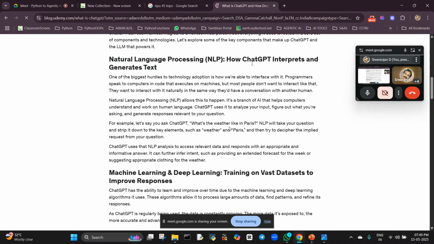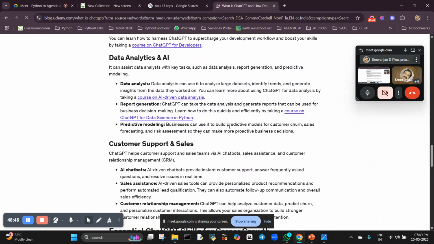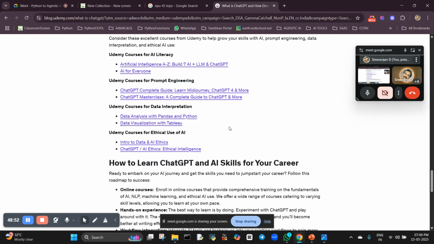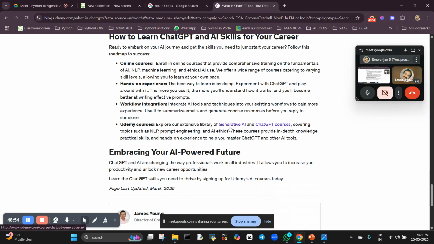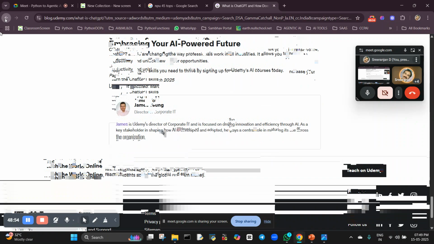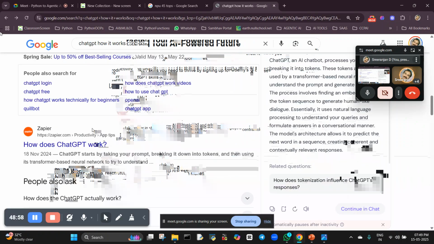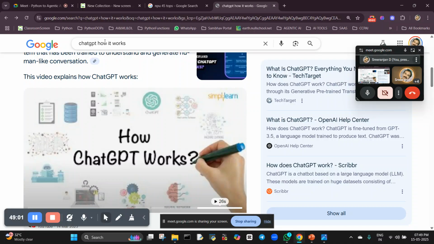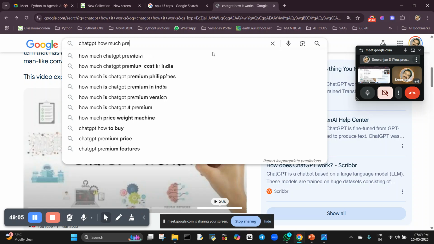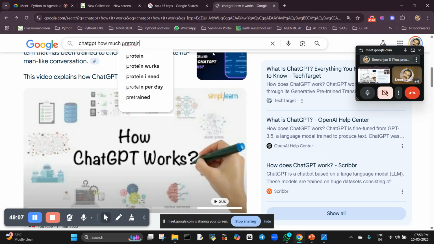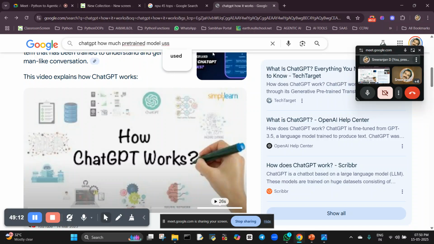Okay, generate the text in that particular area. So what is pre-generated? Automatically it is going to generate on that particular data. So how much data? Here I am going to write how much you pre-trained, uses tokens. We will call it tokens.